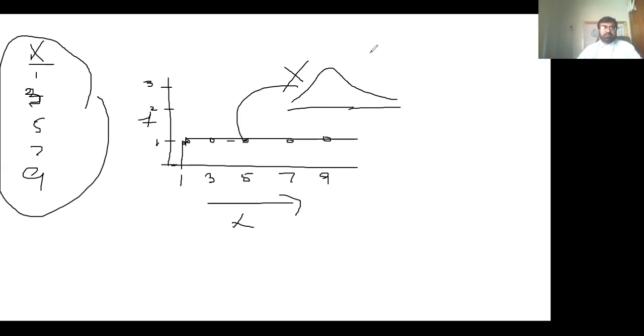Let's do it. 1, 3, 5, 7, and 9. This is the population. It is a very small population, but that is just for explanation purposes, so that you can understand the concept.